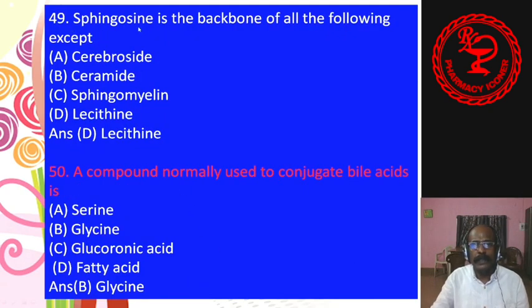49. Sphingosine is the backbone of all the following except cerebroside, ceramide, sphingomyelin, lecithin. Answer is lecithin. 50. Last question: a compound normally used to conjugate bile acids is serine, glycine, glucuronic acid, and fatty acids. Answer is glycine.